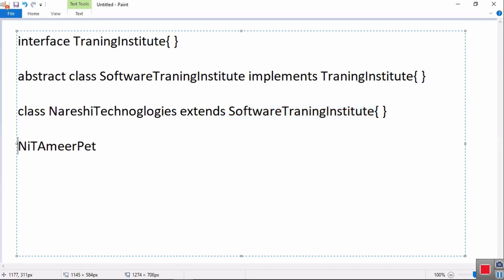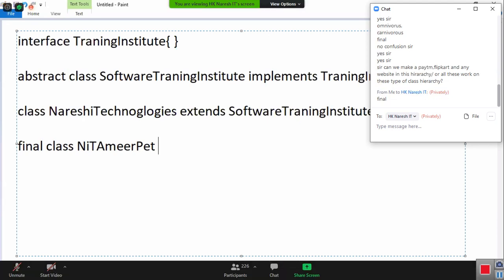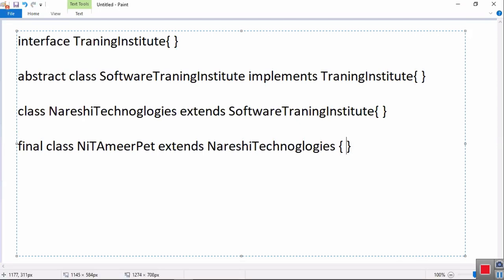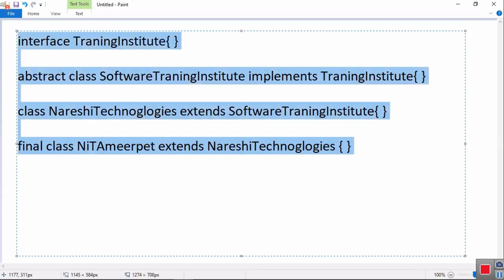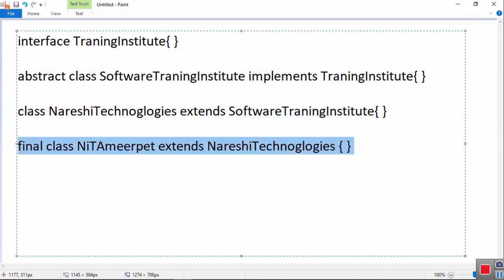Now, NIT Ameerpet branch, it is a class. NIT Ameerpet branch, it is final. There are no further branches in Ameerpet, right? It is a branch of Nareshai Technologies. Nareshai extends Nareshai Technologies. So by using interface, abstract class, concrete class, final class, we represent the object.